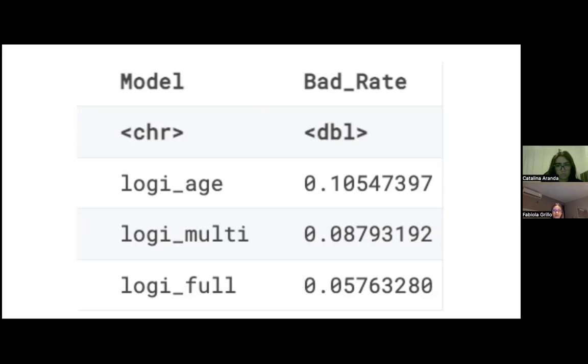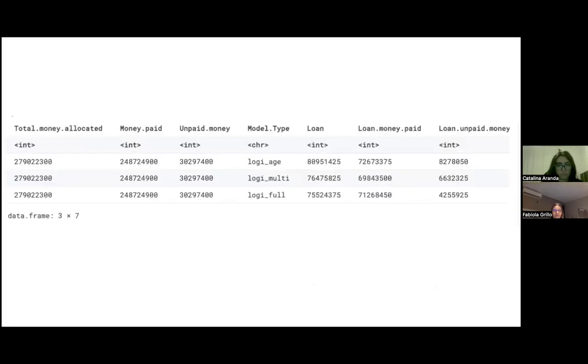Next, in the other table, we can see that according to the bad rates, we were able to calculate how much money was unpaid. In this table, we can see the total amount of money allocated in our original database as the first column. Then we can see the amount of money that was paid and the amount of money that was unpaid in each model.